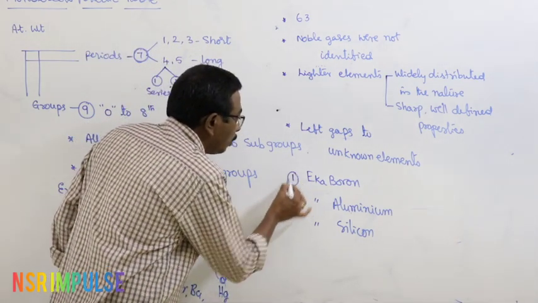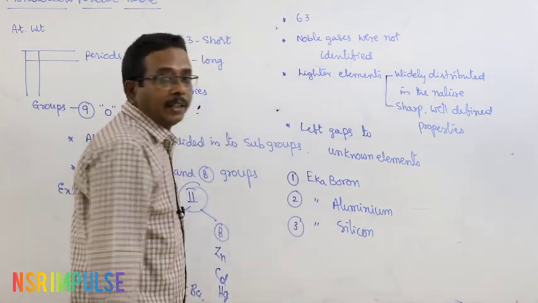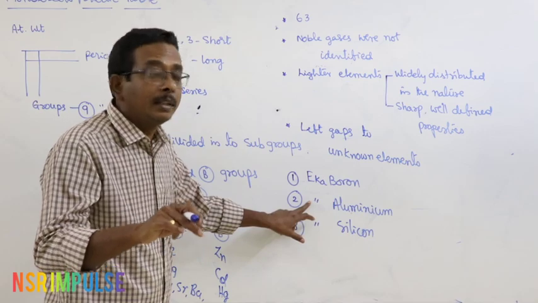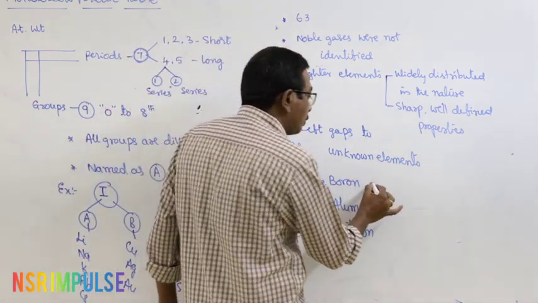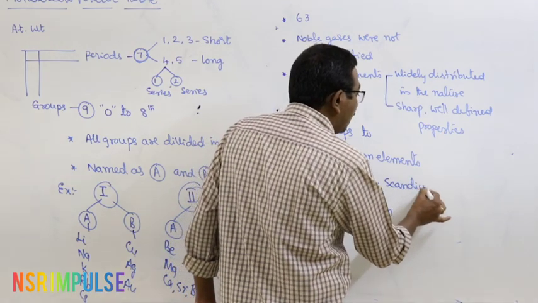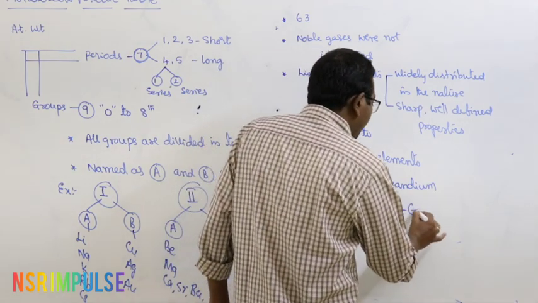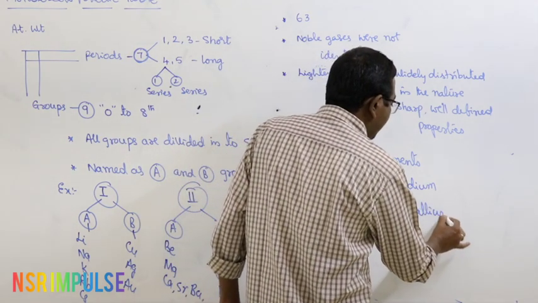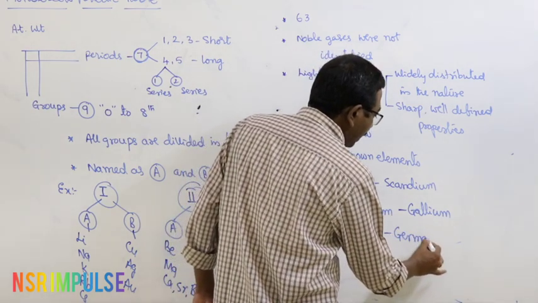First one Eka boron, second one Eka aluminium, third one Eka silicon. Later on, new elements were discovered and placed in the gaps, and they are named as: Eka boron is later on named as scandium. Eka aluminium is known as gallium. Eka silicon is known as germanium.